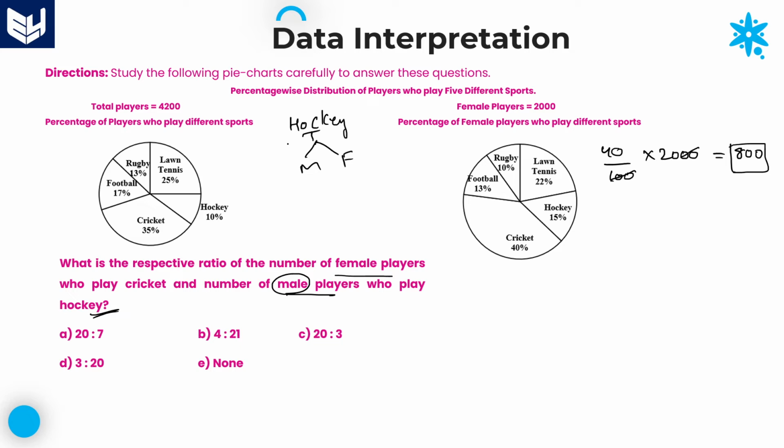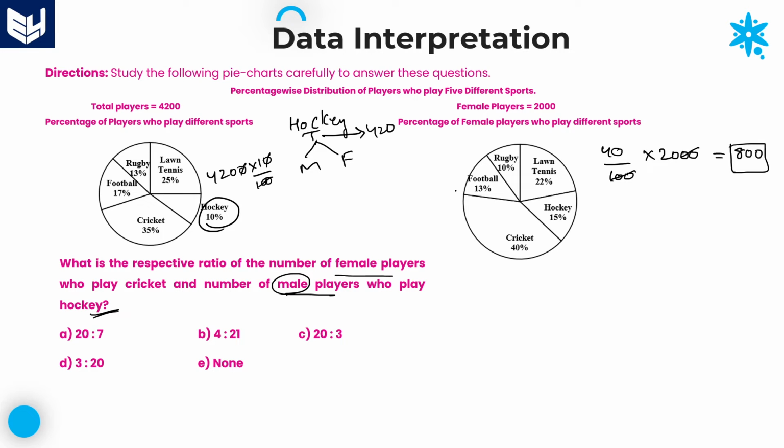First, I will calculate the total. Here, hockey is how much percentage? 10 percentage. Directly, you can take 10 percentage of 4,200, that is 420. Total hockey players are 420.